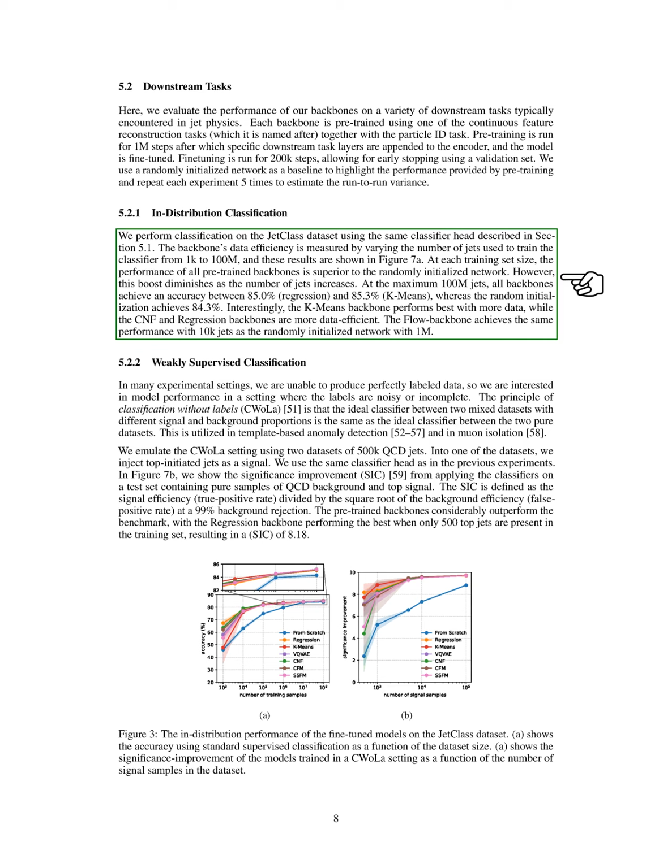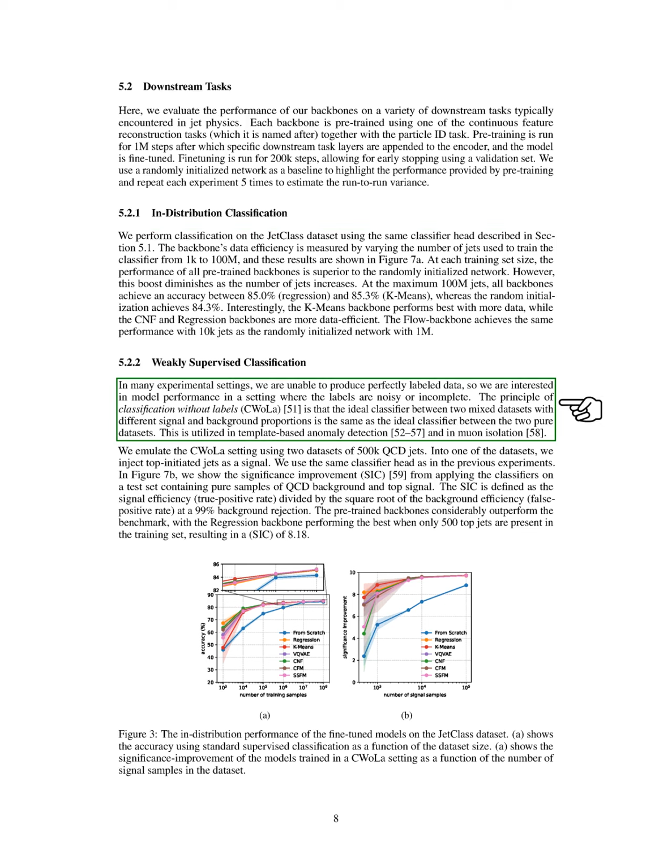Section: Weakly Supervised Classification. In this section, we explore weakly supervised classification. In many experiments, we cannot create perfectly labeled data, so we focus on how our model performs when the labels are noisy or incomplete. The concept of classification without labels, or CWOLA, suggests that the best classifier for two mixed datasets with different signal and background ratios is the same as the best classifier for two pure datasets. We apply this idea in template-based anomaly detection and muon isolation.